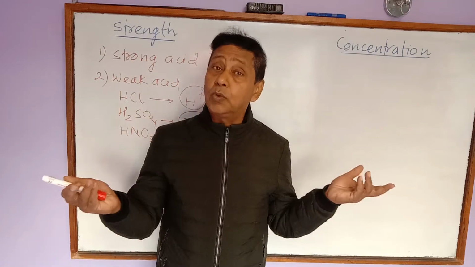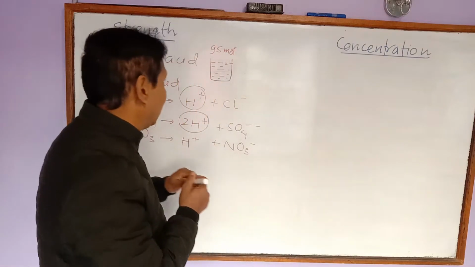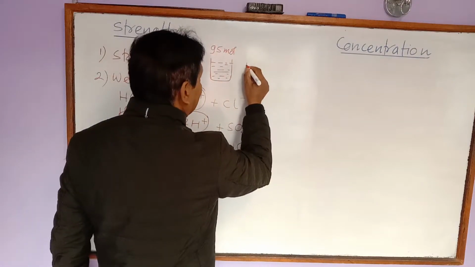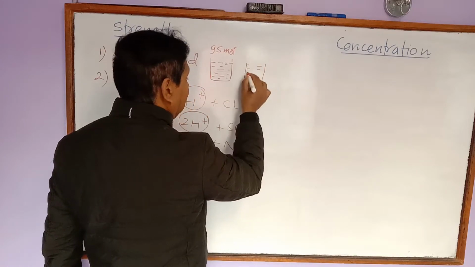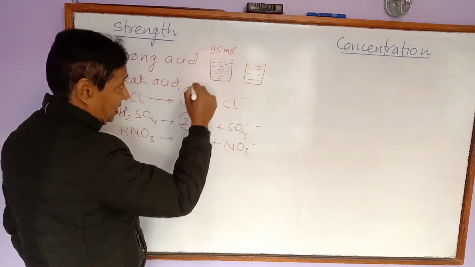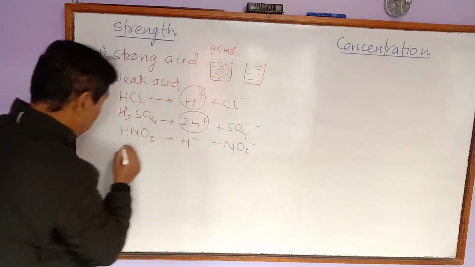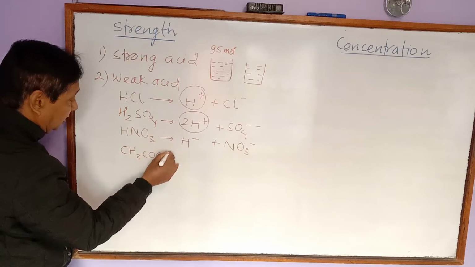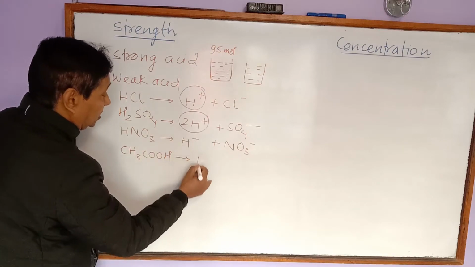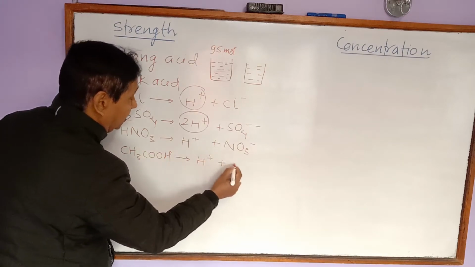But what about weak acid? Now let's talk about weak acid. In case of weak acid, it is completely different. Let's say this is one of the weak acids, acetic acid. This formula is CH3COOH. When it ionizes, it produces hydrogen ion and acetate ion.